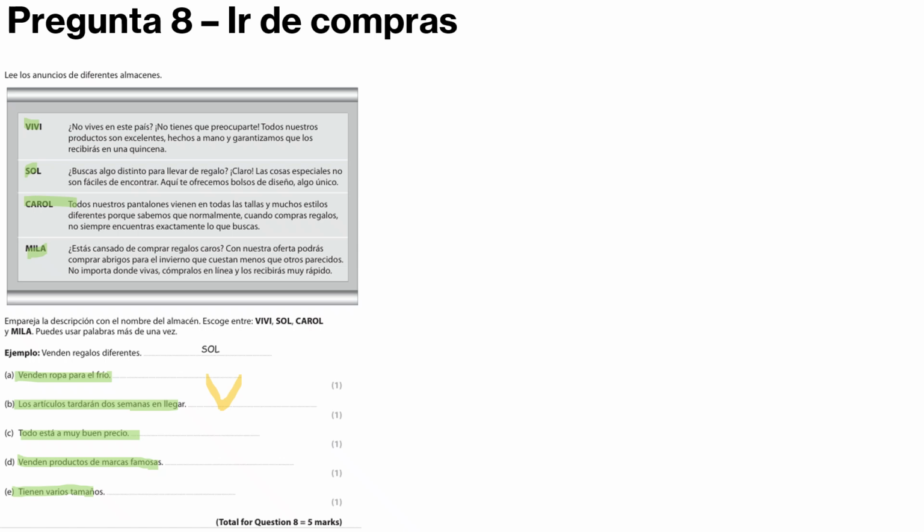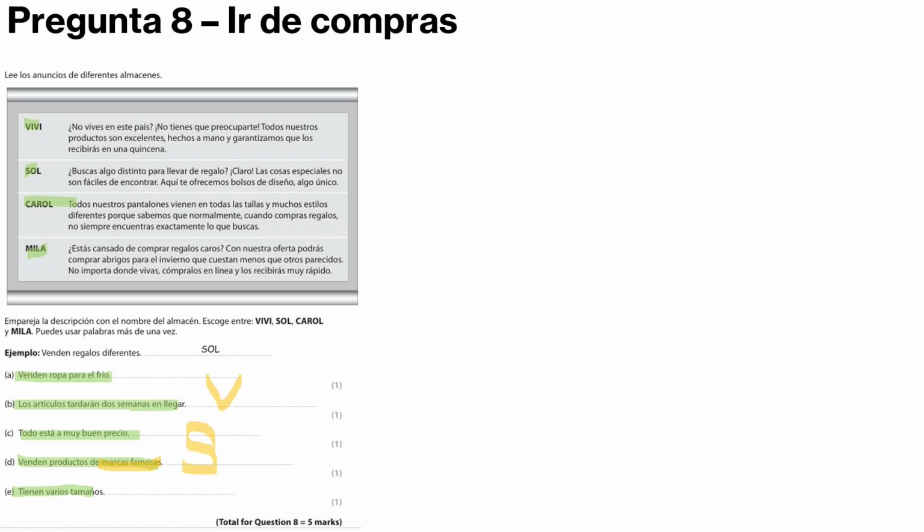Sol, looking for something different to bring as a gift. Of course, special things aren't easy to find. Here we offer designer handbags and something unique. So that was Sol. So Sol is going to be famous products, which is also designer, sorry.